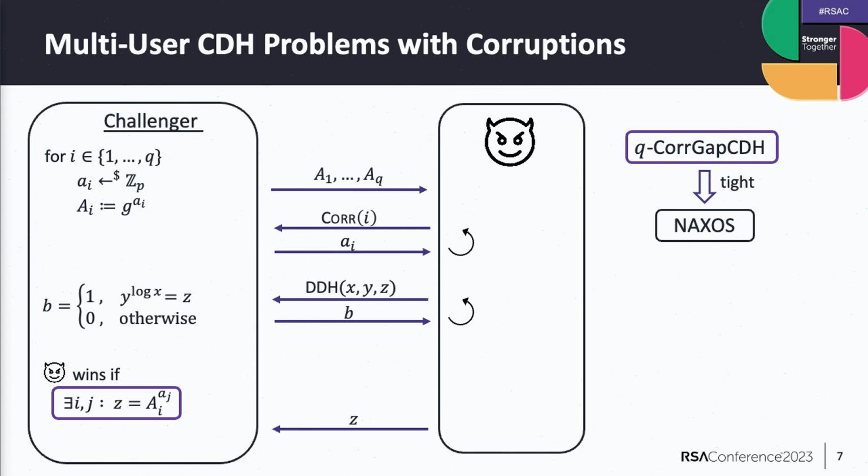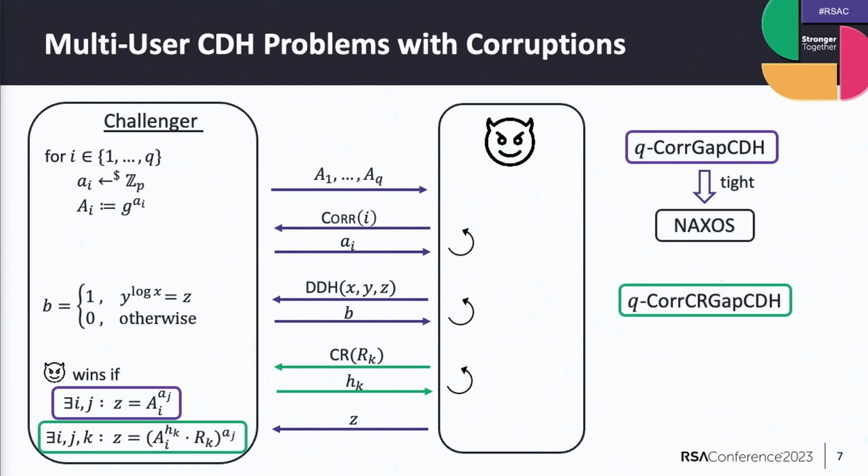For HMQV, we need to add an additional oracle because we have these identity binding steps there with the additional random oracle. So we add this challenge response oracle because it has this challenge response style. K is just the index, so the adversary can query this oracle multiple times on group elements, and it will just receive a random value. And then we show that it has to compute this value Z here, which looks like the Z value in the HMQV protocol. And we show that this tightly implies the security of this protocol.